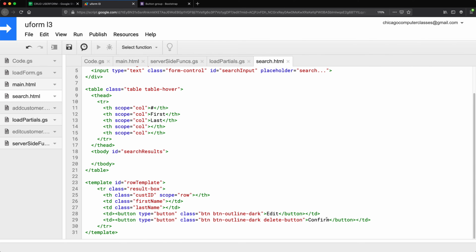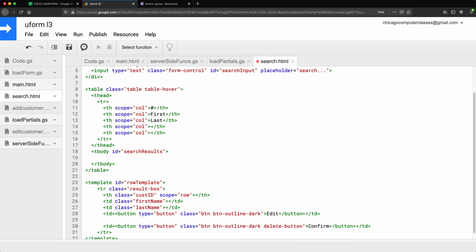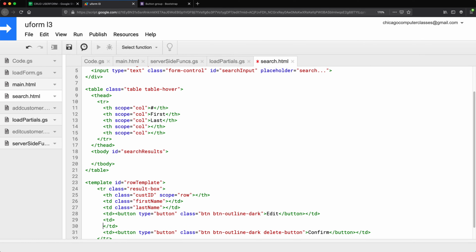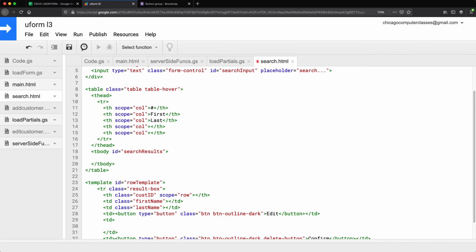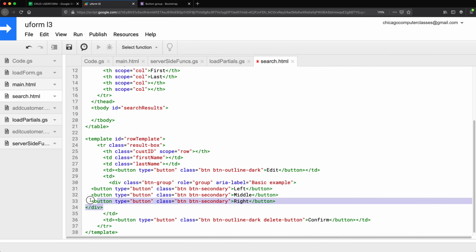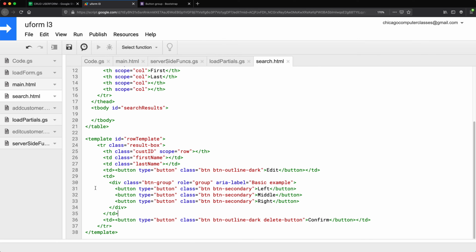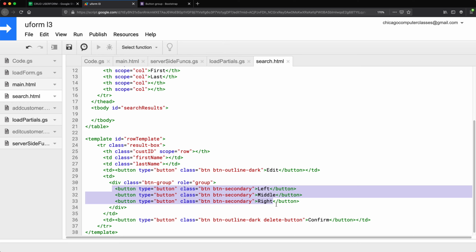And instead of having this confirm button in this TD, let's actually keep that TD below and then we'll delete it. Let's make another one here. Inside of this TD, I'm going to paste that code from Bootstrap. Now we're not going to need 3 buttons. Let's remove this basic example thing. We don't need that. Now again, we're not going to need 3 buttons. We're going to need 2 buttons.